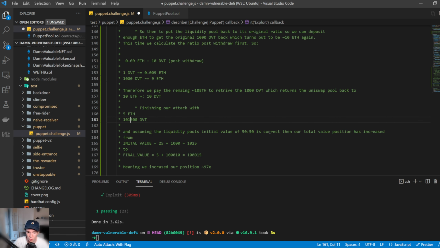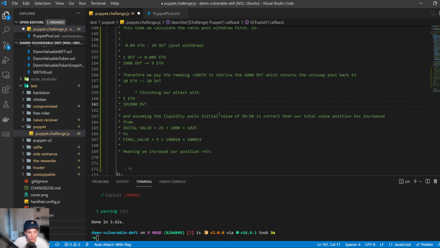And assuming the liquidity pool's initial value of 50/50 is correct, then the value has increased. We have our initial value of 25 ETH plus 1,000 DVT, which is equal to around 1,025 ETH. And with a final value of 5, because we have 5 ETH left, plus 101,000, that leaves us with 101,005. So that's a huge increase, almost a 100x increase in our position. So very, very profitable for us.